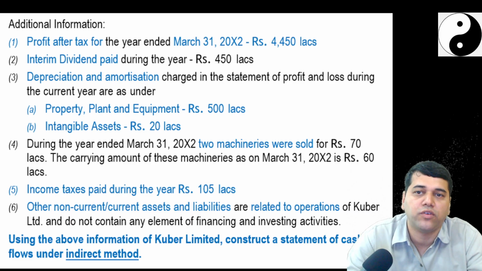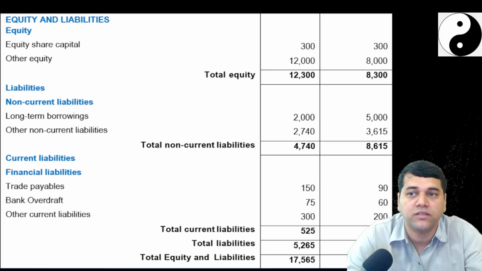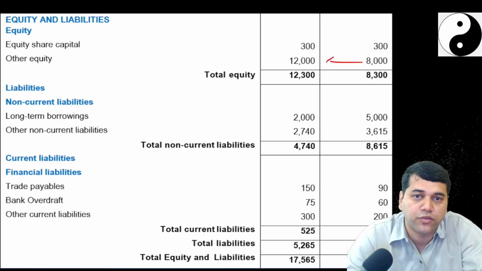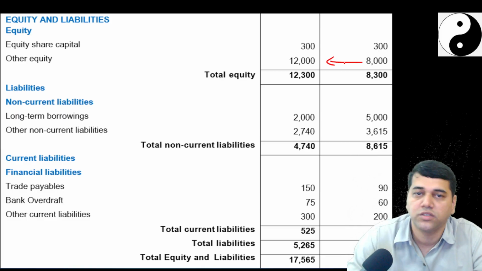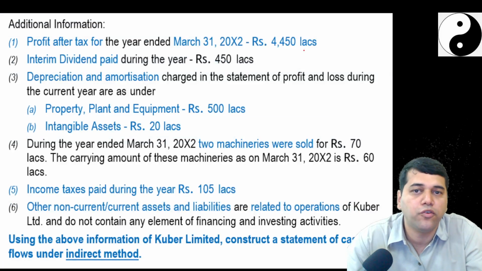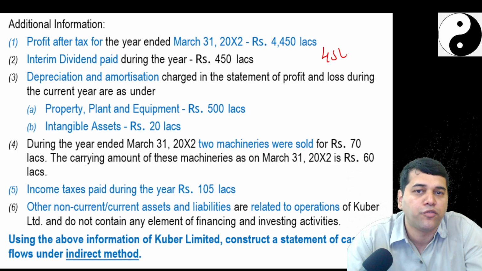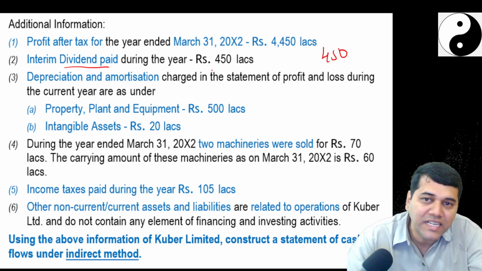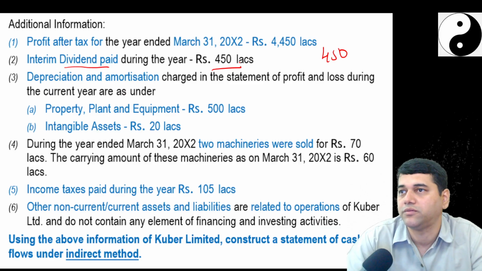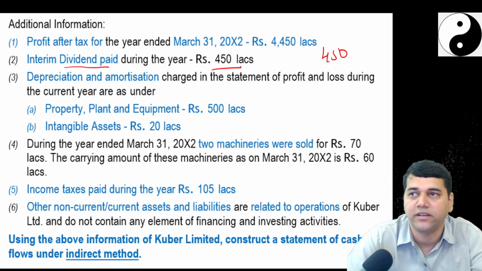Profit after tax for the year ended 31st March is 4450. The first thing you need to check is whether the change in equity is 4450. How much? 4000. But you made a 4450 profit. Just keep in mind, that means there is a gap of 450. Oh, it's the interim dividend paid. Now it's very clear to you. So you have paid the interim dividend. 4000 is the net increase in the retained earnings.